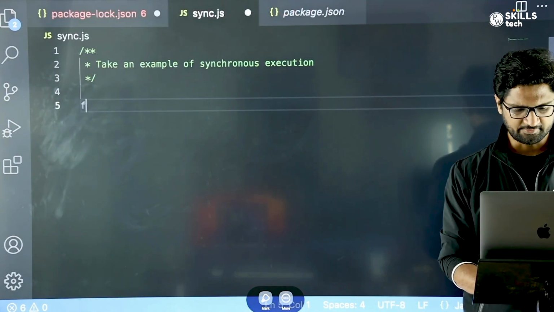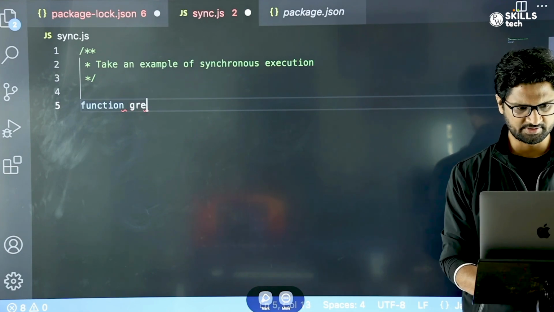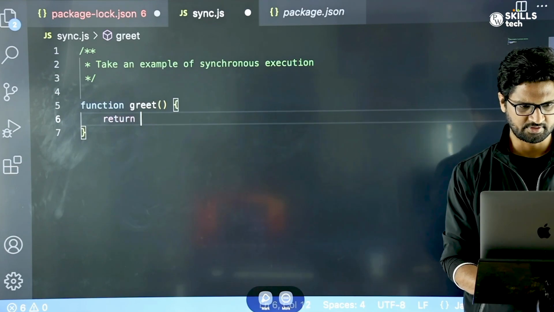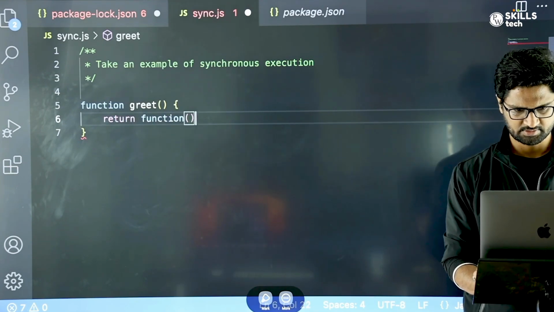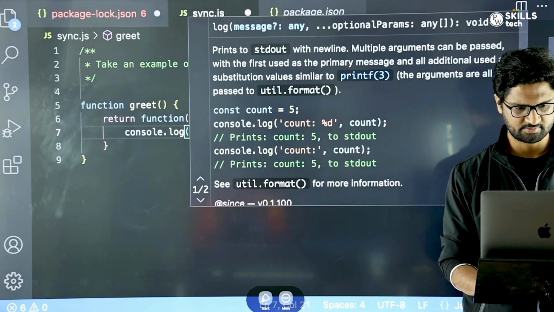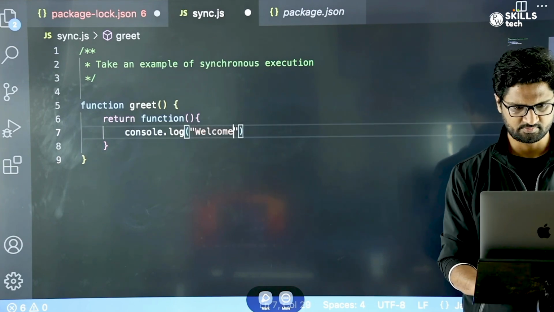Now let me write a simple JavaScript function. Let me call it greet. Inside this greet function, I return another function, and I call console.log and say welcome students.